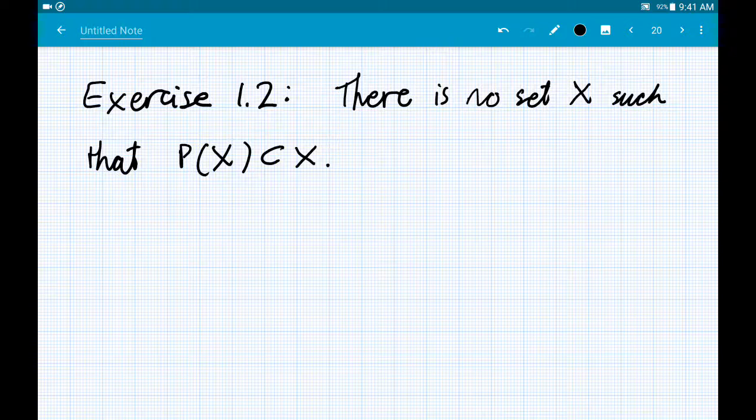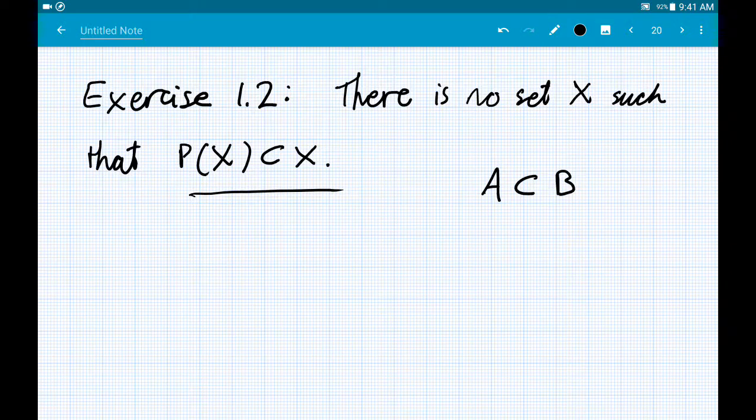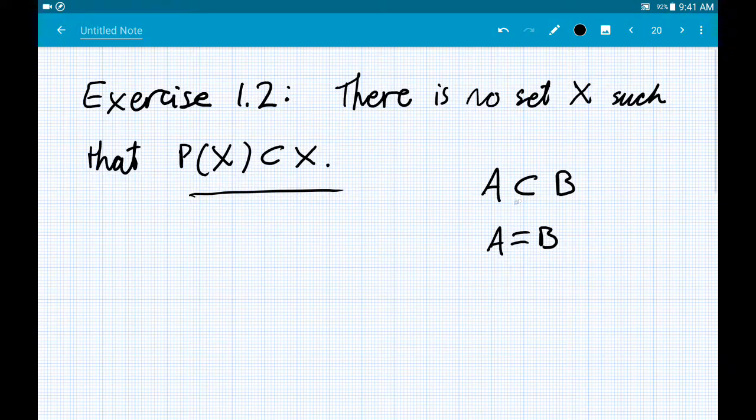Before moving on, I'll just point out that I use this horseshoe notation for the subset, and this also permits equality, as the author does. This is kind of an older school notation, where A subset of B is consistent with A equal to B. In more popular modern notation, to say that you would have to have a bar underneath the horseshoe, but in this book he doesn't use that notation. He permits this to potentially allow equality, so I'll do the same.